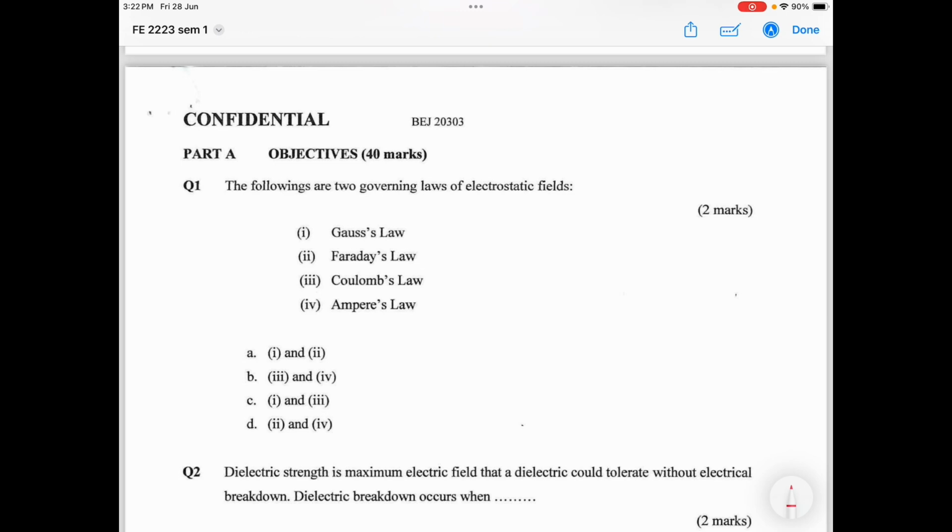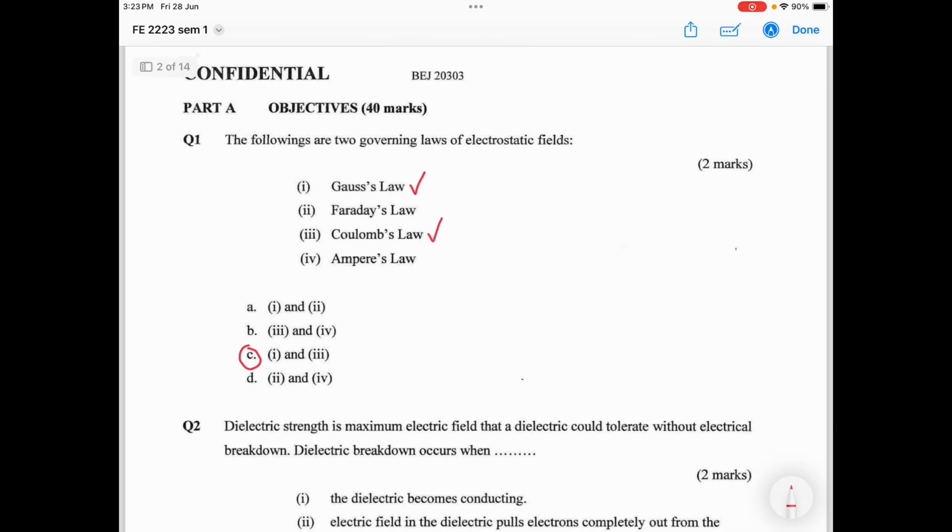So the following are two governing laws of electrostatic field. Electrostatics is the topic of our chapter 1, so we mainly focus on Gauss's law and also Coulomb's law. So the answer is 1, 3.